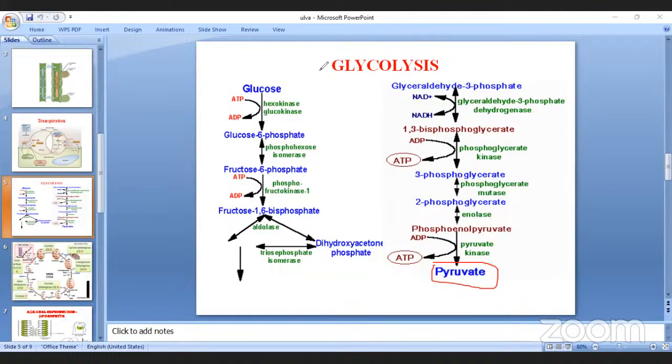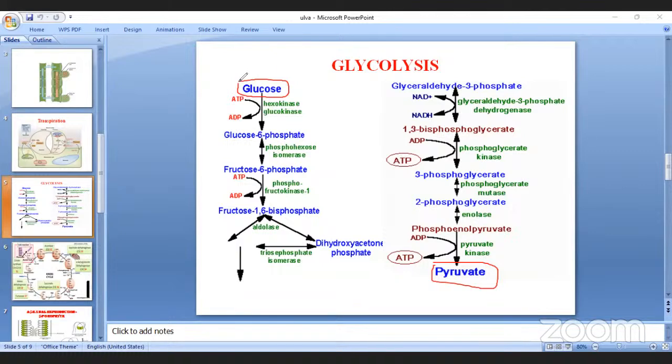Right. So the glycolysis substrate is glucose. I already told you the respiration substrate is glucose, as it is the first stage, glycolysis. So the substrate is glucose. Now let's discuss the stages of glycolysis. First, this is the substrate. I already told you how glucose is formed in plants.